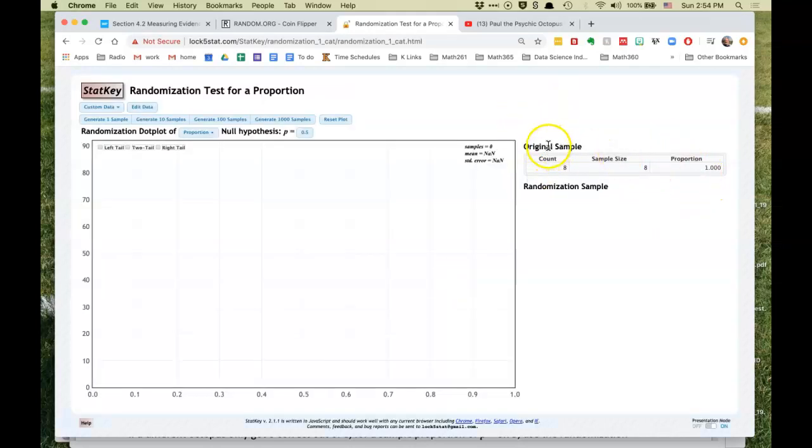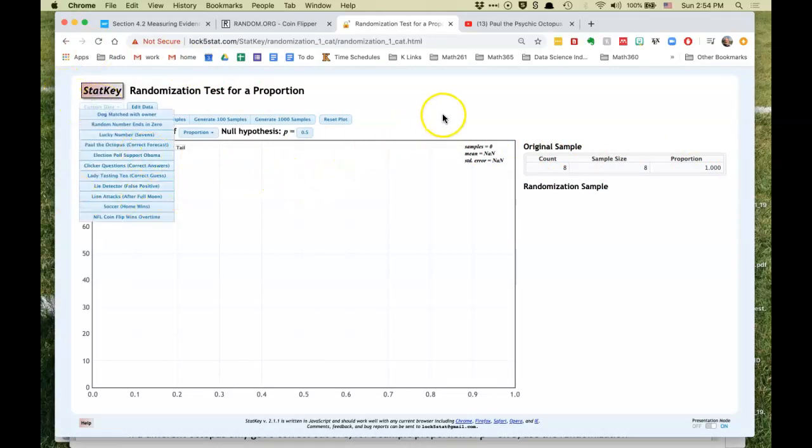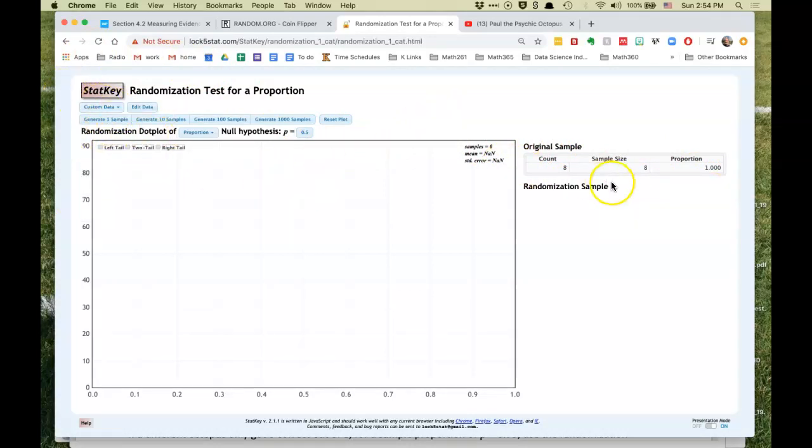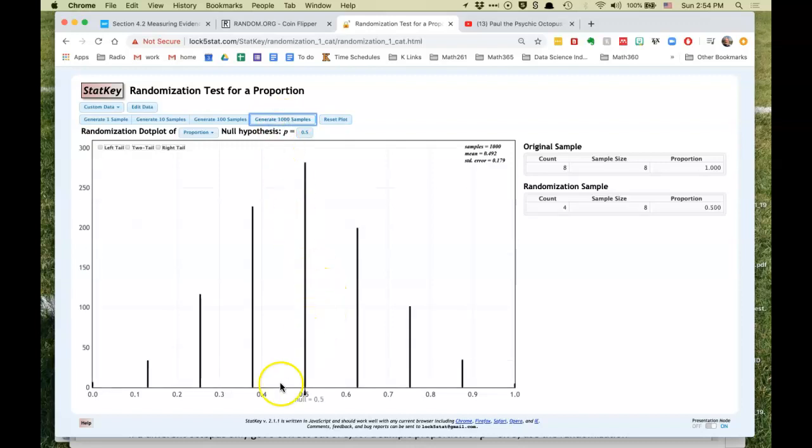So what I was getting at was we didn't really need to have a Paul the Octopus there. We could use this for other cases. So this is our original sample, 8 out of 8, right? But we're going to simulate based on the hypothesis that p is 0.5. So we generate, let's say, 10 samples. So we have a few values of p hat that would happen just due to chance, flipping the coin. Now I'm going to reset and do 1,000 of those.